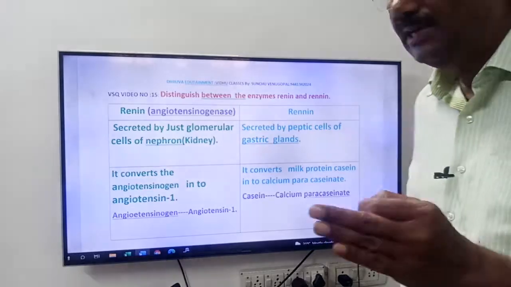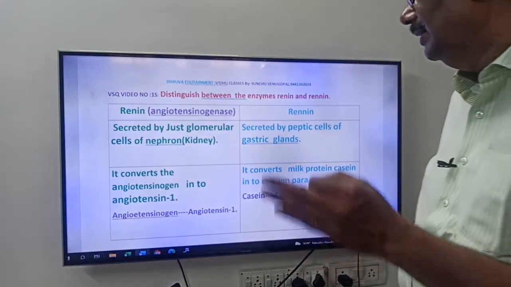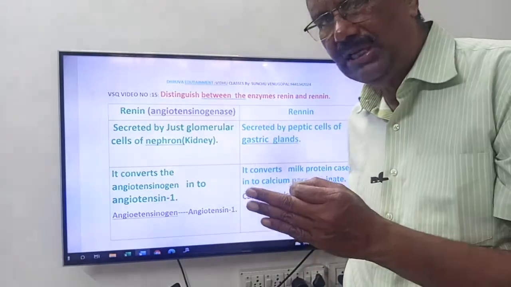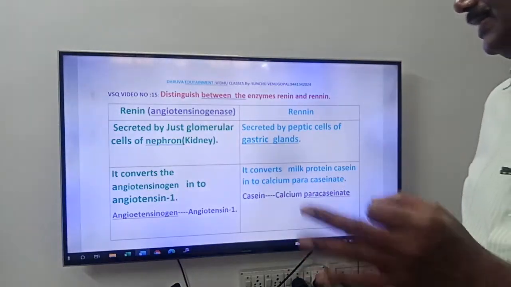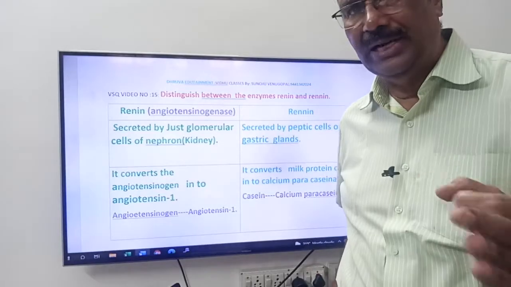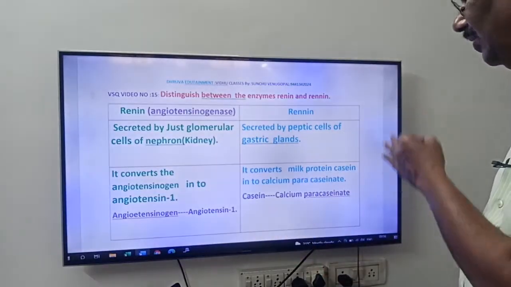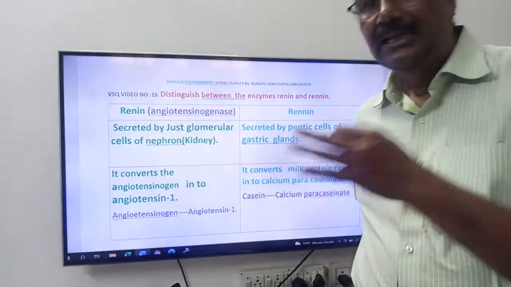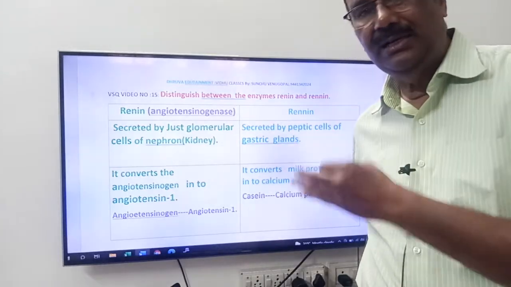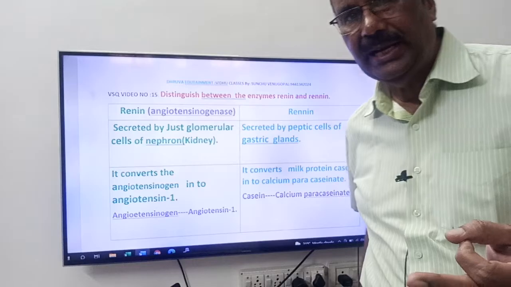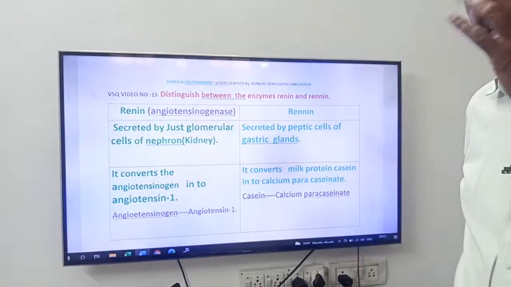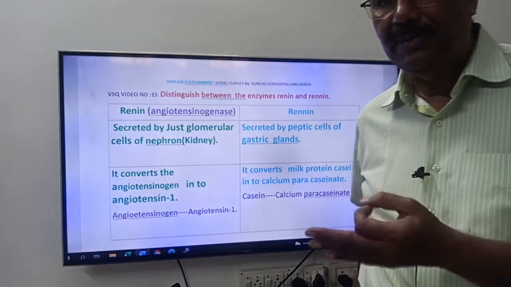Renin is secreted by the JG cells of the nephron. It converts angiotensinogen into angiotensin 1. Whereas rennin is the enzyme of the stomach or digestive system. It is secreted by the peptic cells. It converts the milk protein, that is casein, into calcium paracaseate.